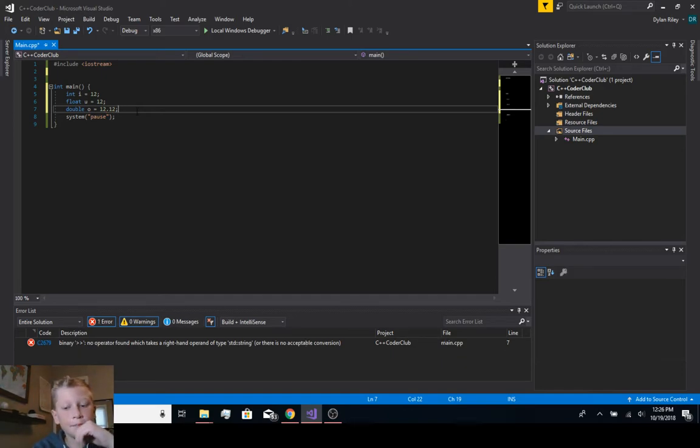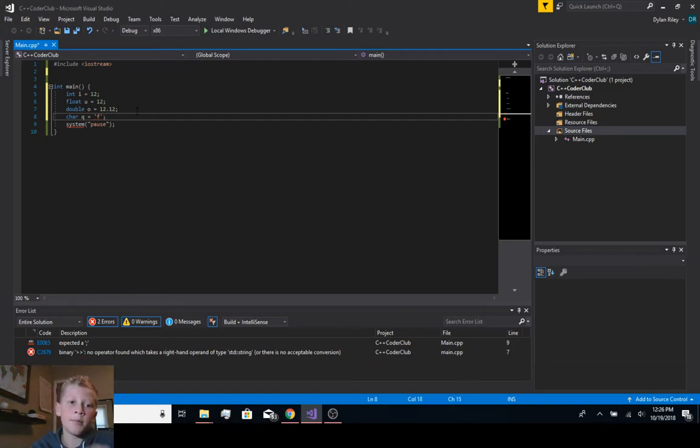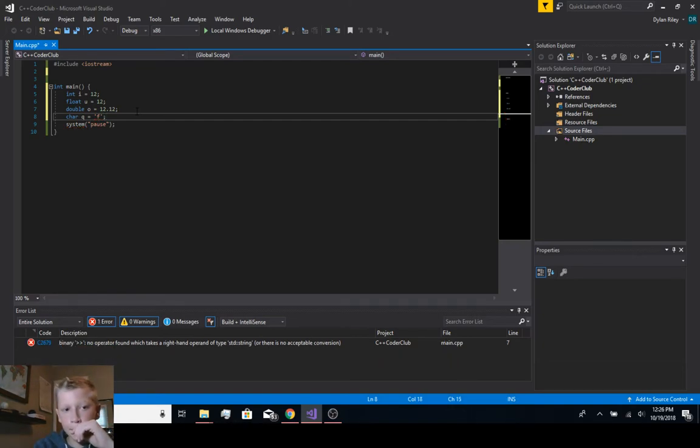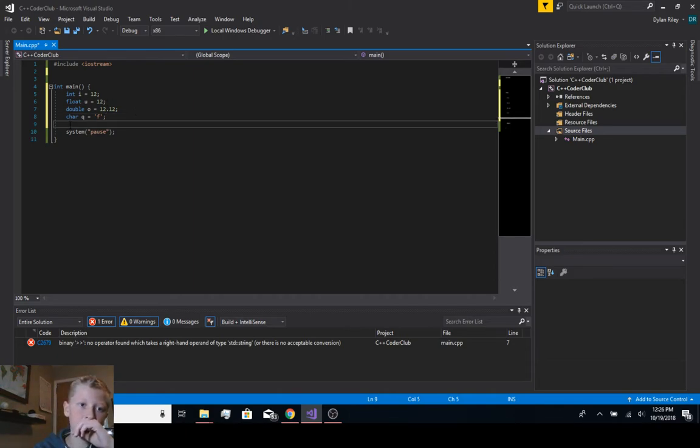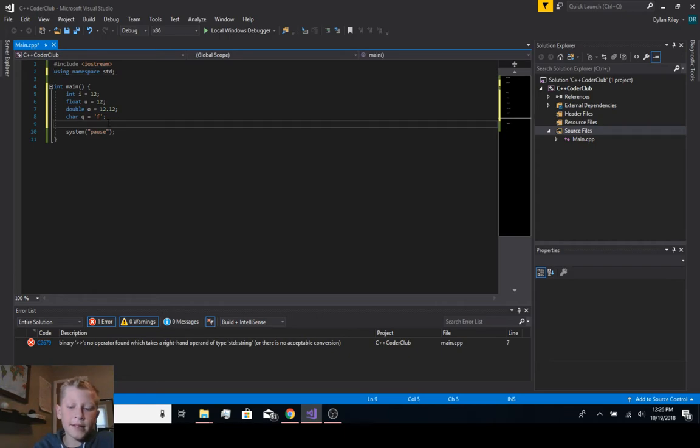And then there are characters. Characters are just like a character, but they can only be letters, they can't be numbers. So then there's one more: string, but string is in the std group. There's this thing you can do using namespace std. You can use that if you want. I don't use it, but it means that everything that needs std:: at the start of it, you don't have to write that.